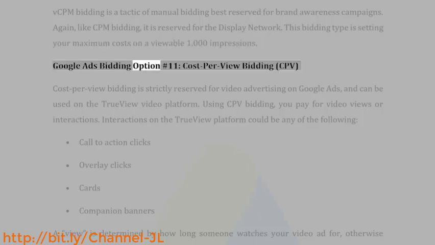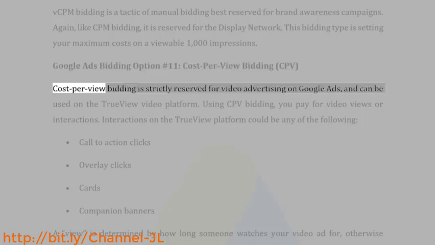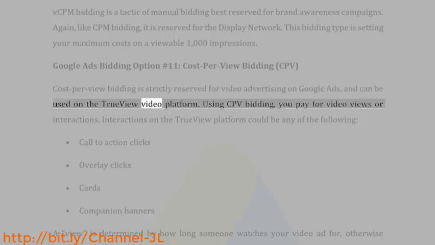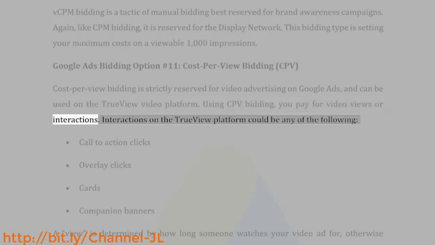Google Ads bidding option number 11, cost per view bidding, CPV. Cost per view bidding is strictly reserved for video advertising on Google Ads, and can be used on the TrueView video platform. Using CPV bidding, you pay for video views or interactions. Interactions on the TrueView platform could be any of the following: call to action, clicks, overlay clicks, cards, companion banners.